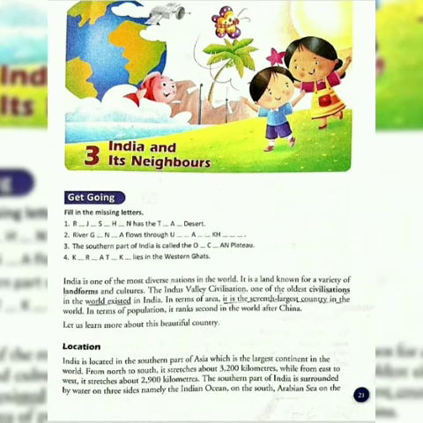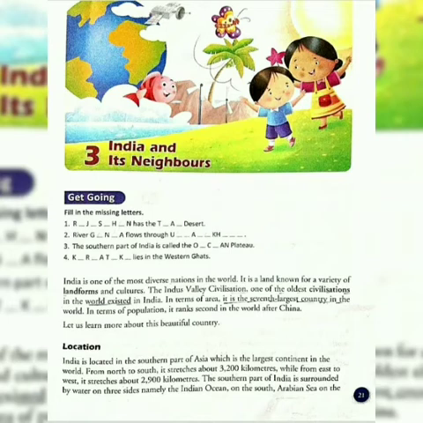Do you know why India is known as a diverse nation? India is known as a diverse nation as people from all over the world live in India. Do you know what a civilization is? A society which has its own culture and a way of living is known as a civilization.